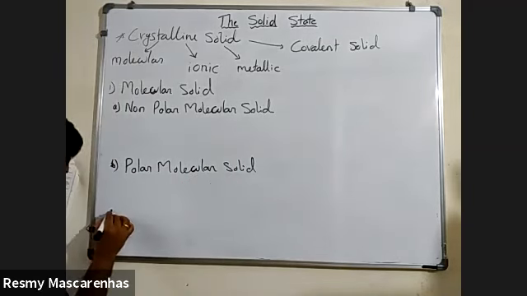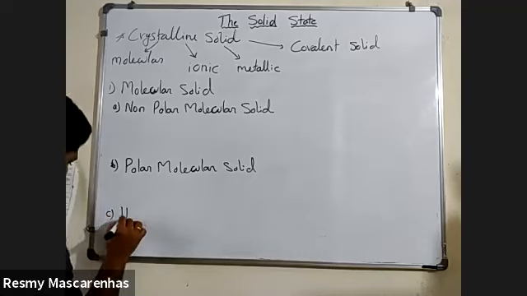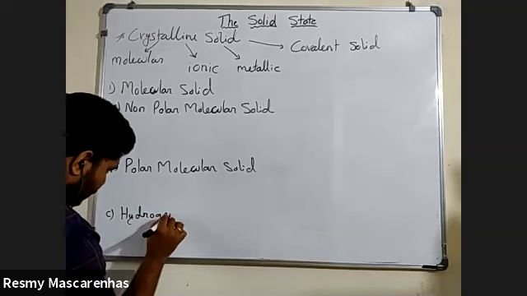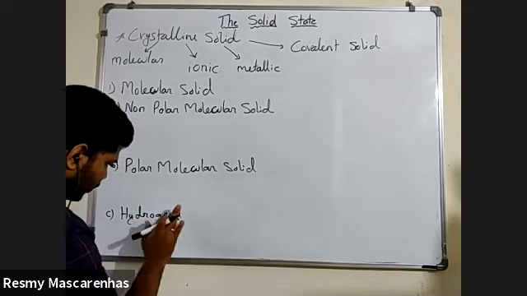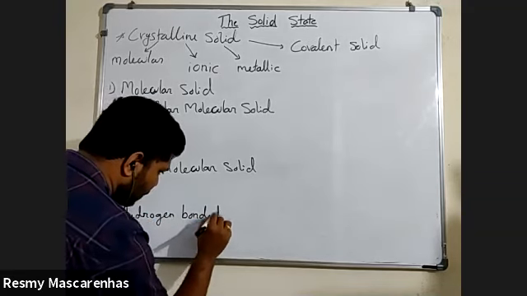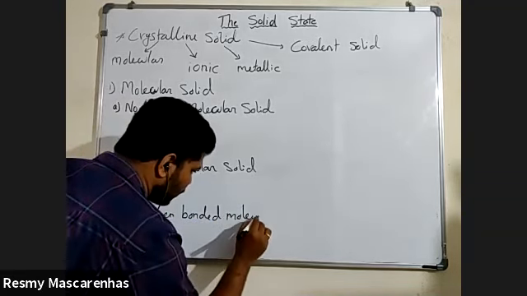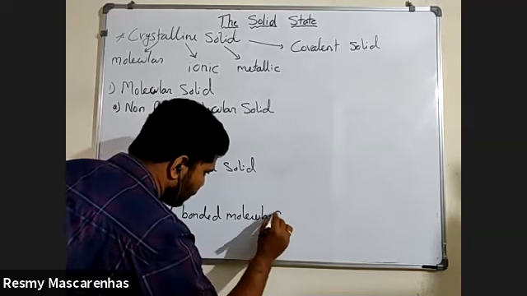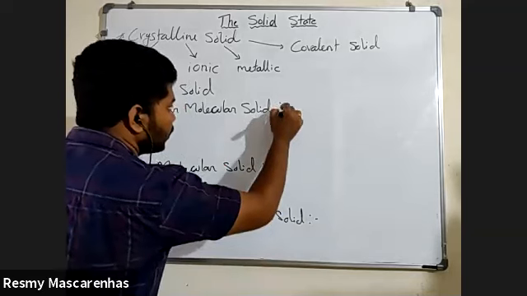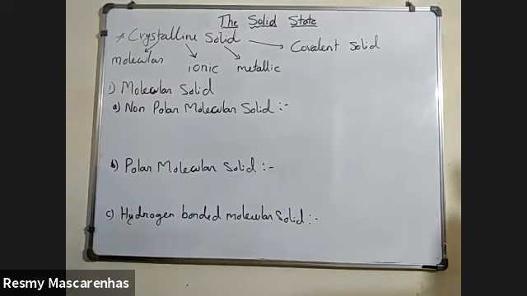And third type, C, is hydrogen bonded molecular solid. These are the three major types of solids which come under molecular solid.